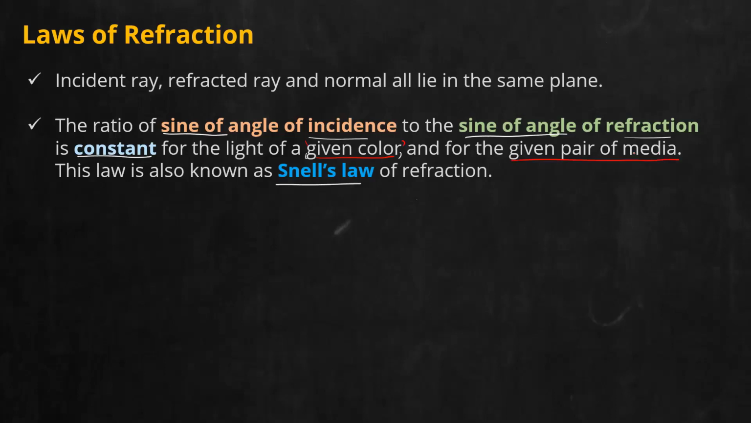And for a given pair of media. Given pair of media means what? If I take the last example, it will be air to glass. So from air to glass, this ratio will be constant.